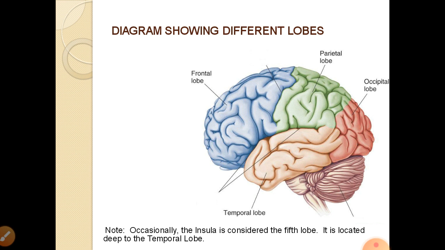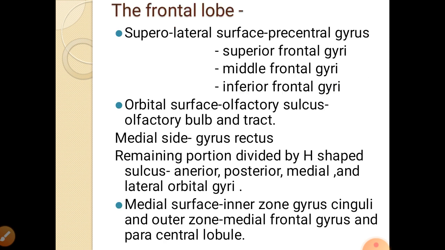In the frontal lobe, first we take the frontal lobe. On the superior lateral surface, that is upper and lateral surface, you can see the precentral gyrus, superior frontal gyrus, middle frontal gyrus and inferior frontal gyrus.